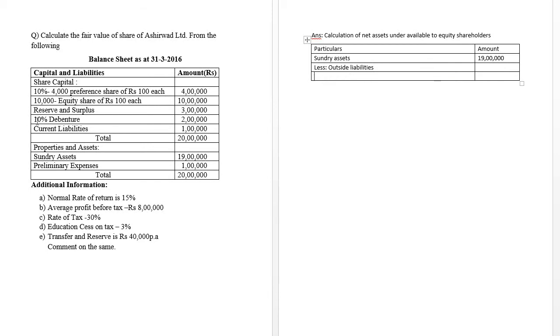Therefore 10% debenture is considered an outside liability. Therefore the amount of outside liability is debenture, that is 2 lakh.